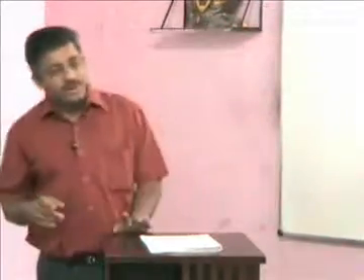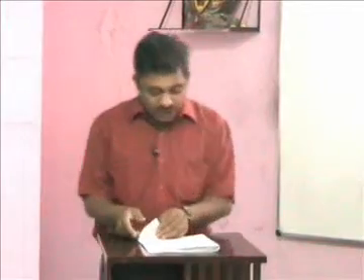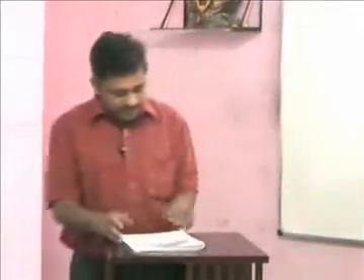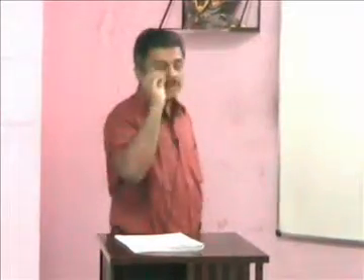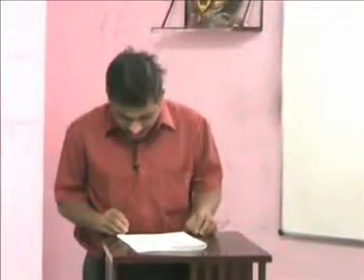Then 277A, which we just concluded: what is it? Falsification of the books of accounts or documents. If you falsify the books of accounts and documents, then you will be liable for penalty as well as prosecution. How do you establish that charge under this section?